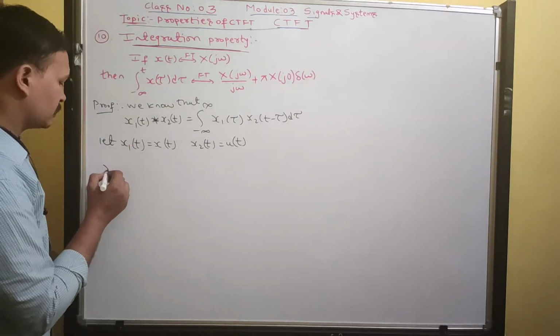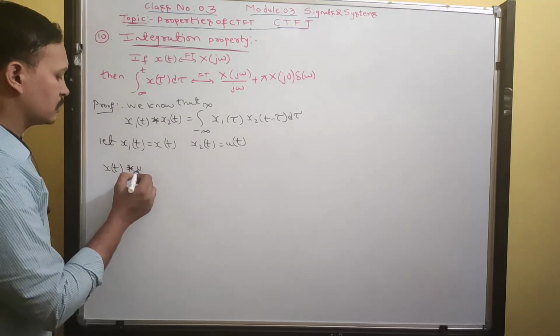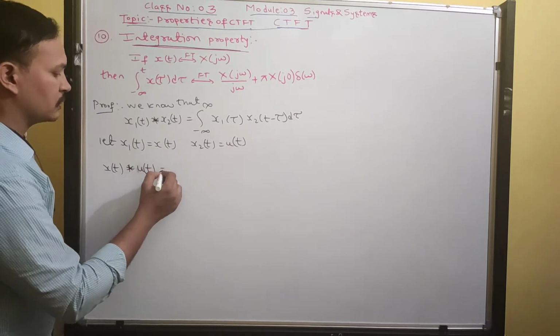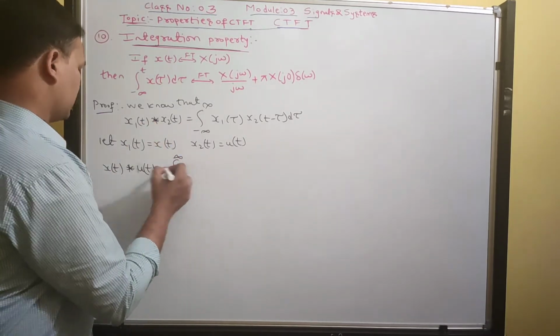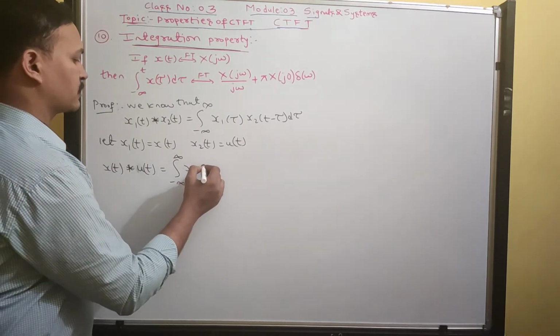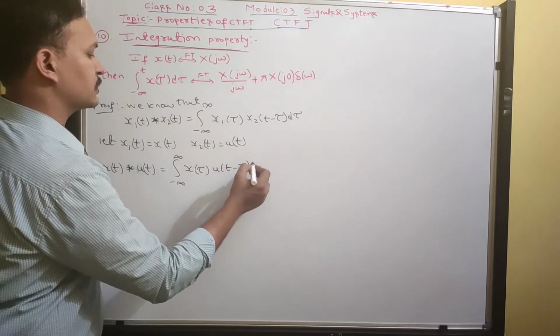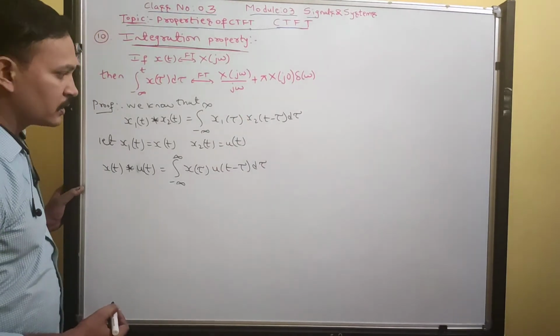Now from this you can write x of t convolution u of t as the integral from minus infinity to infinity of x of tau into u of t minus tau d tau.